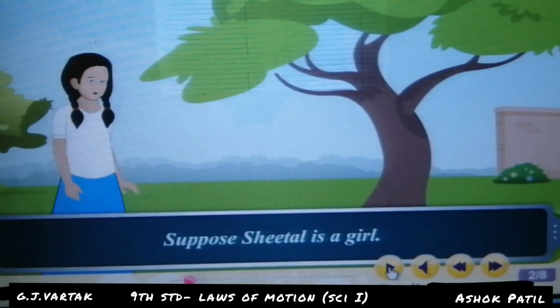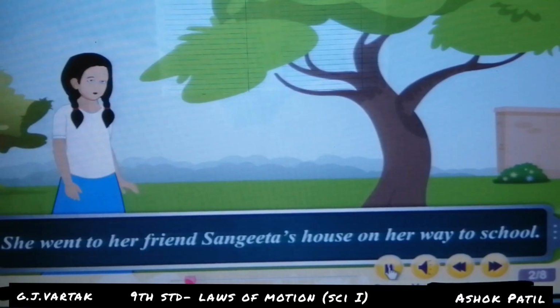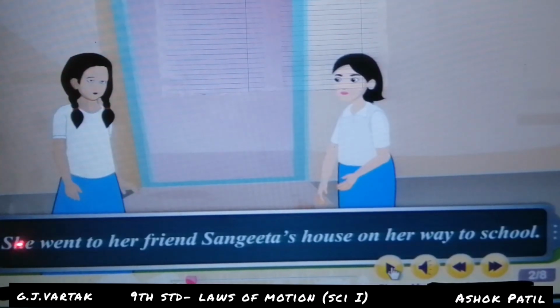Displacement and distance. Suppose Sheetal is a girl. She went to her friend Sangeeta's house on her way to school.